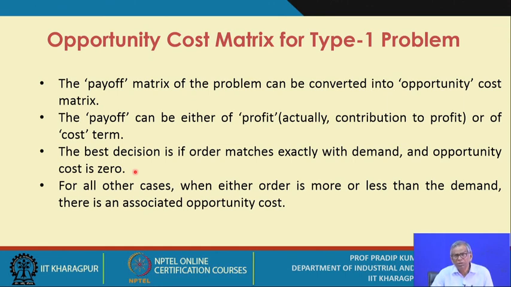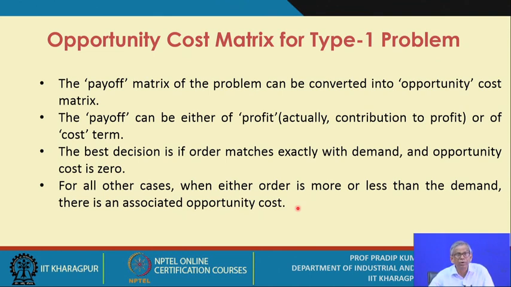Okay, for all other combinations, when the demand is more than the order quantity, or the demand is less than the order quantity, the overstock situation, there will always be some loss due to loss of opportunities. So opportunity cost will be there in any other combination. So for all other cases, when the order is either more or less than the demand, this point I have already mentioned, there is an associated opportunity cost.